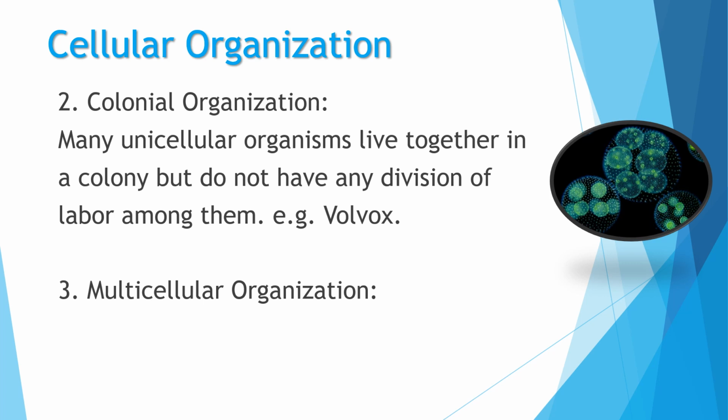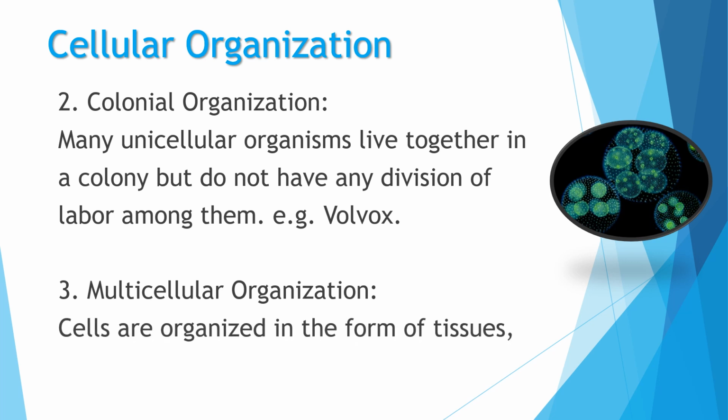Next type of organization is the multicellular organization. In multicellular organization, the cells are organized or assembled together to form tissues, organs and organ systems. The examples of multicellular organisms are all the animals, plants, and fungi, and yes, these three kingdoms: Kingdom Fungi, Kingdom Animalia, and Kingdom Plantae.